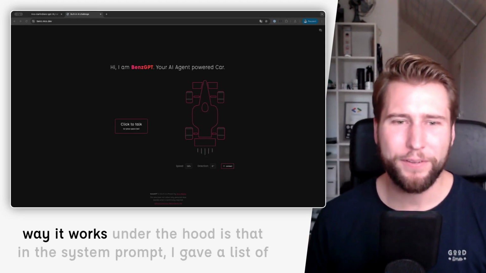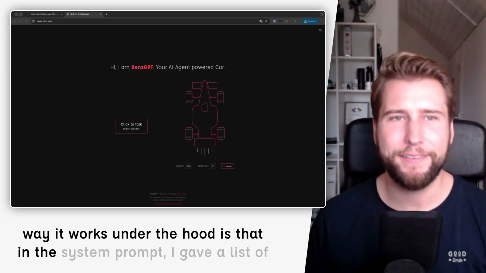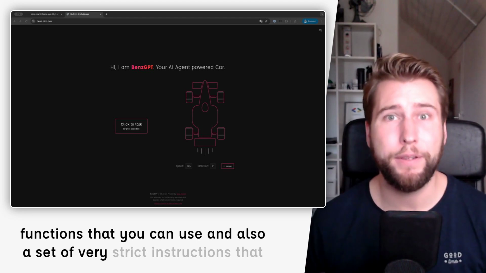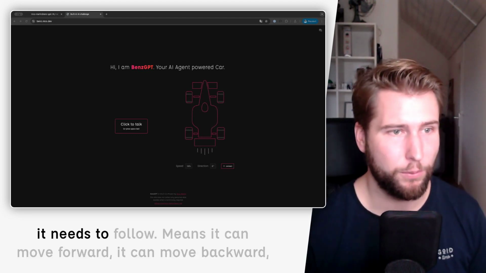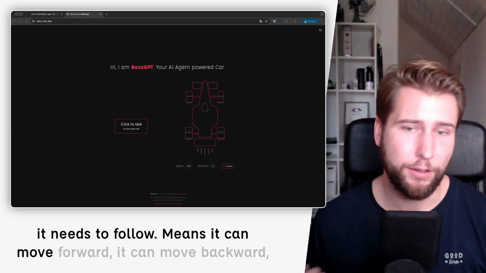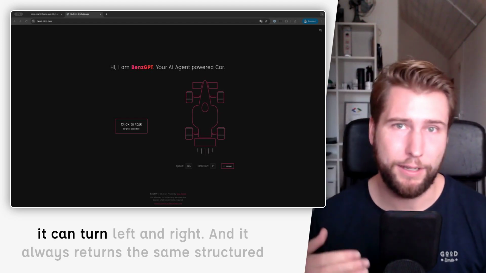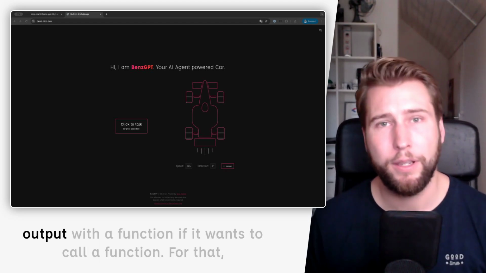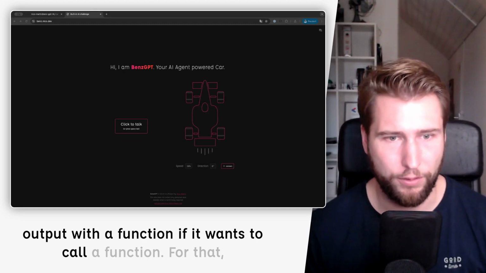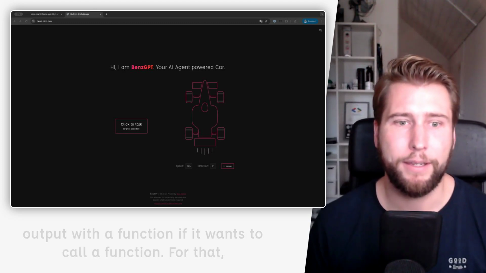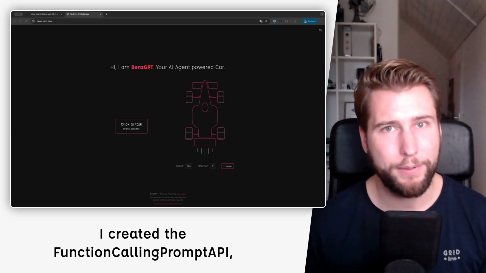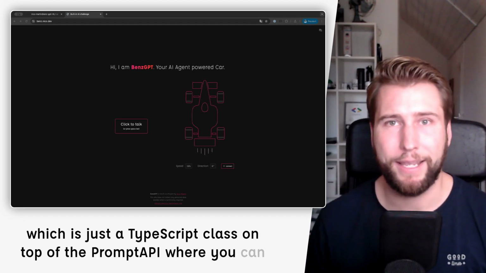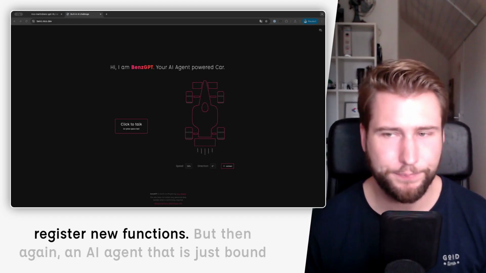The way it works under the hood is that in the system prompt, I gave a list of functions that it can use and also a set of very strict instructions that it needs to follow. It means it can move forward, it can move backward, it can turn left and right, and it always returns the same structured output with a function if it wants to call a function. For that, I created the function calling prompt API, which is just a TypeScript class on top of the prompt API where you can register new functions.